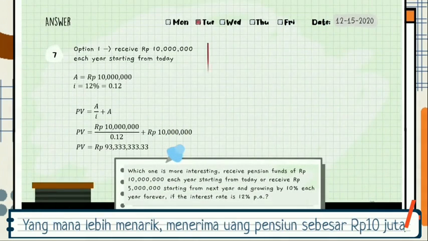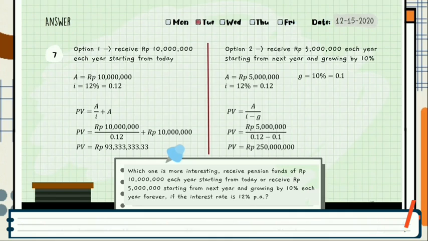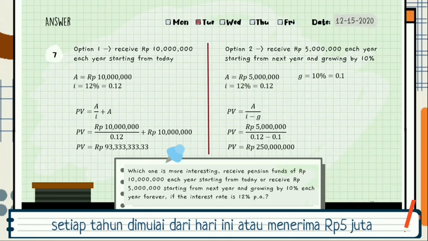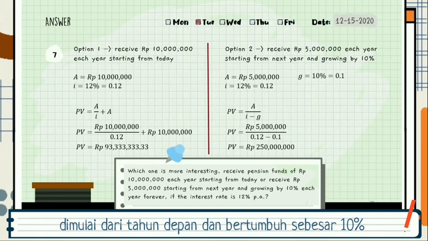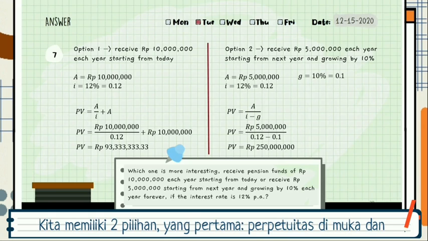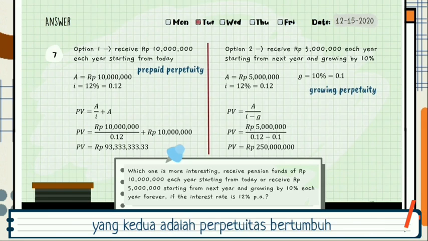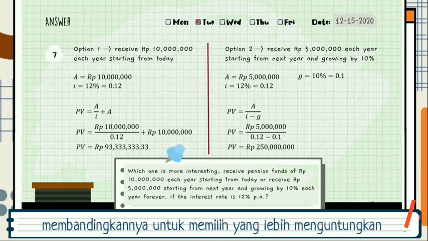Last, which one is more interesting? Receive pension funds of 10 million rupiahs each year starting from today, or receive 5 million rupiahs starting from next year and growing by 10% each year forever, if the interest rate is 12% per annum. We have two options. First is perpetuity and second is growing perpetuity. You need to calculate these two as usual and compare each option to choose the bigger one.